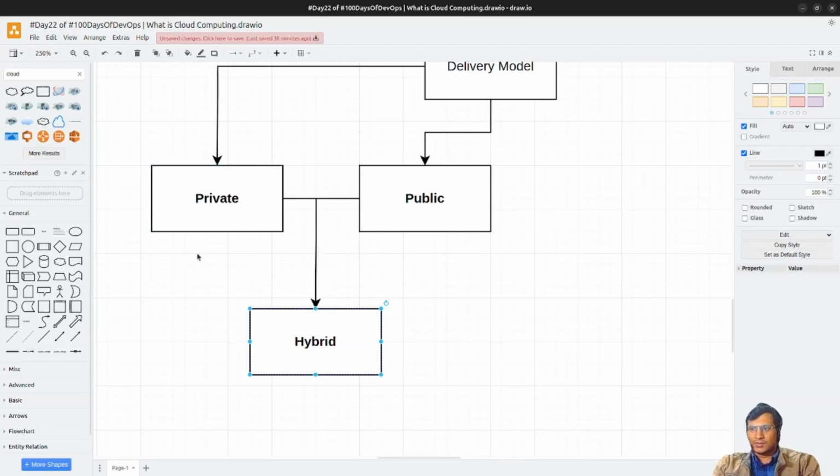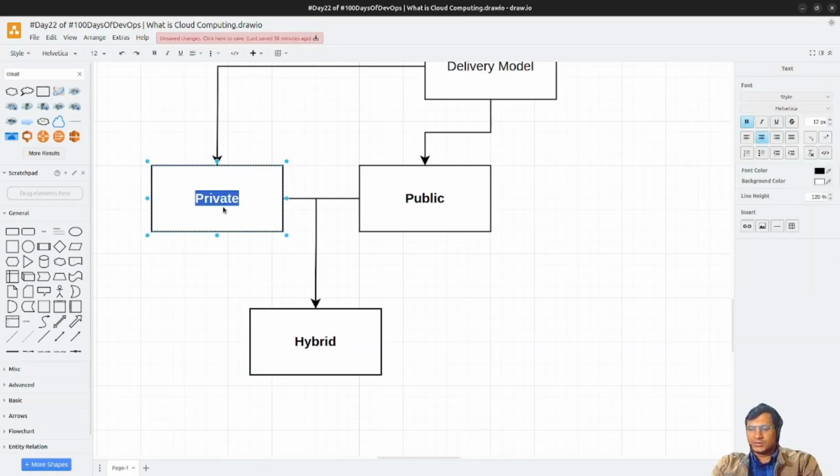So in private cloud, let's just add it here itself. We have OpenStack, which is a very famous private cloud provider. Then we have Oracle, VMware also provides, and Citrix also provides private cloud infrastructure.